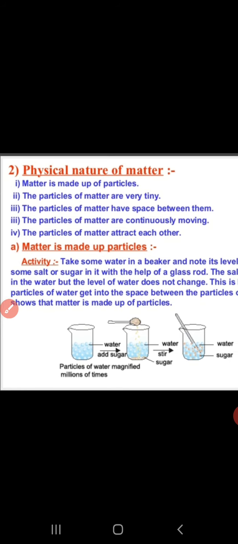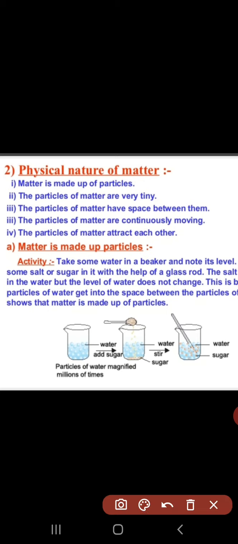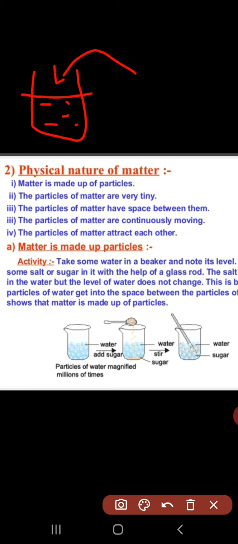For this there are some activities given. Let us see the activity. The first activity shows that matter is made up of small particles. We have to take a beaker and fill water up to a certain level. Now we have to add sugar or salt. We take salt here. Now we have to stir this mixture with a glass rod.